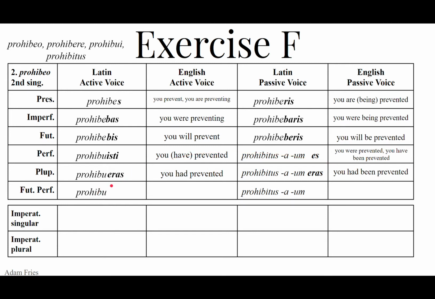Future perfect uses the endings ero, eris, erit, erimus, eritis, erint. So we want eris, prohibueris, you will have prevented. And then prohibitus, a, um, we use the future of sum as the helping verb, which is ero, eris, erit, erimus, eritis, erunt. The helping verb is eris, prohibitus, a, um eris, you will have been prevented.